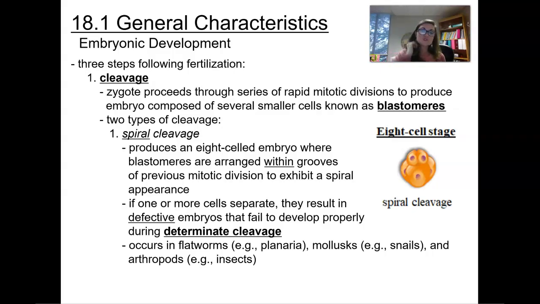2 types of cleavage can occur. The first one is spiral cleavage. This produces an 8-celled embryo where blastomeres are arranged within grooves of previous mitotic divisions to exhibit a spiral appearance. If one or more of these cells separates, they result in defective embryos that fail to develop properly during determinate cleavage. This occurs in things like flatworms, also known as planarian, mollusks like snails, and arthropods like insects.